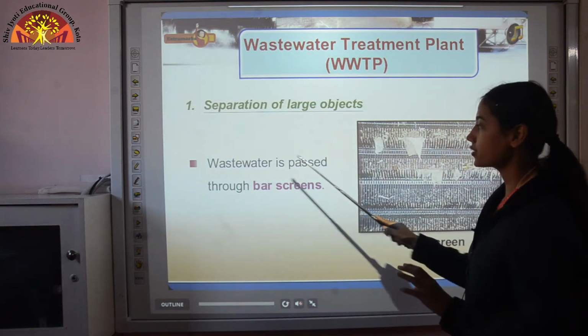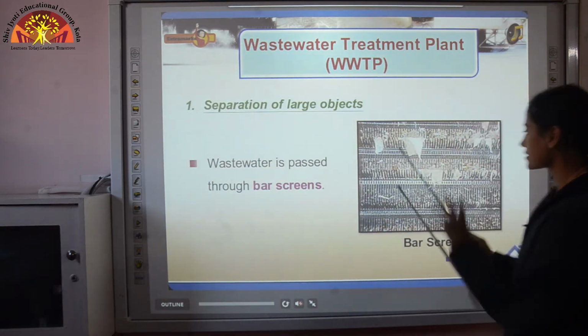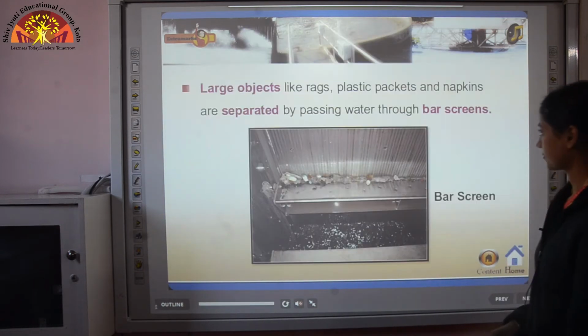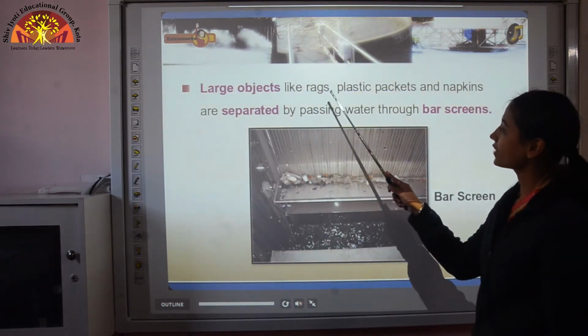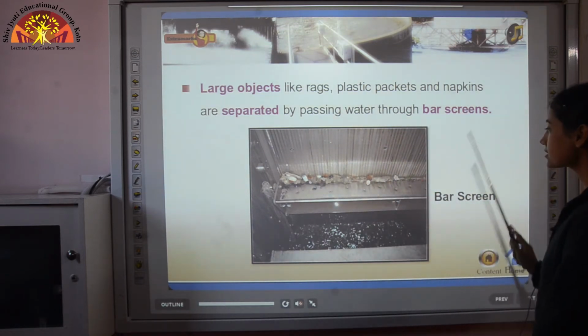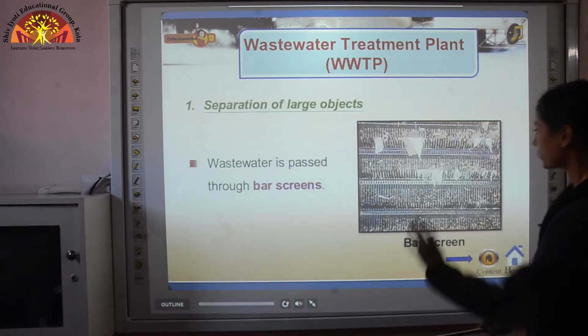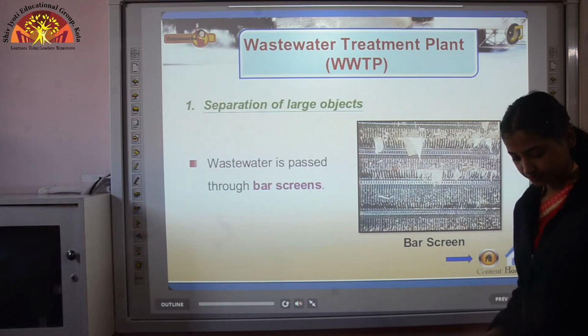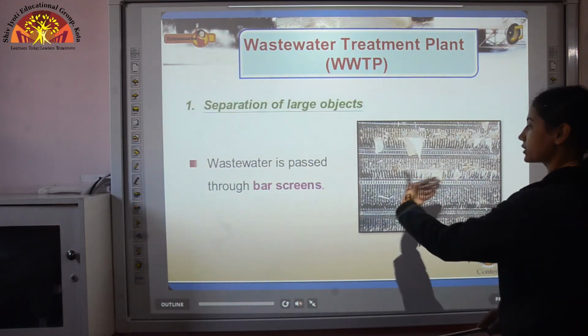Our wastewater is passed through bar screens, and this is our bar screen. Large objects like rags, plastic packets and napkins are separated by passing water through bar screens. Here we can collect all those large objects on the top of the bar screen, and water will pass through this bar screen.